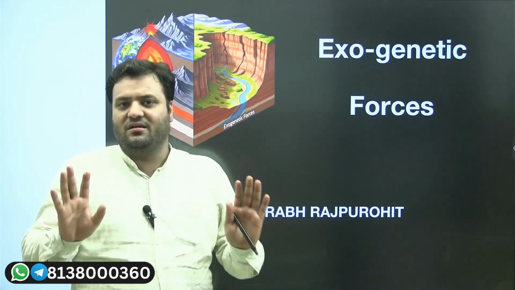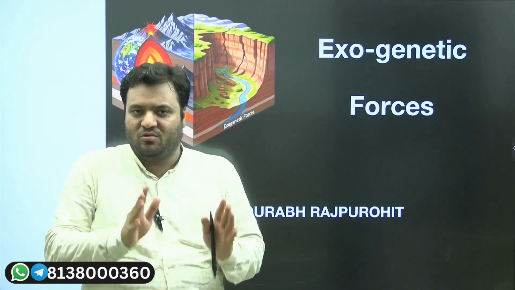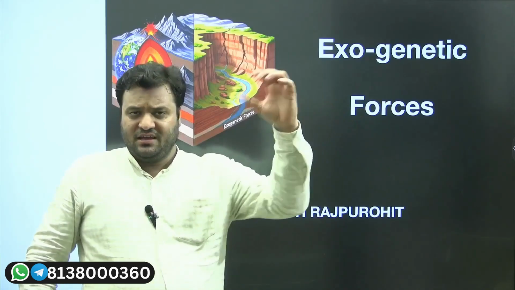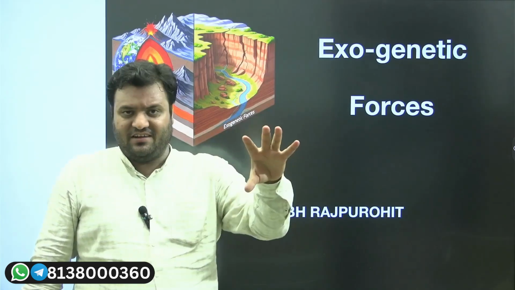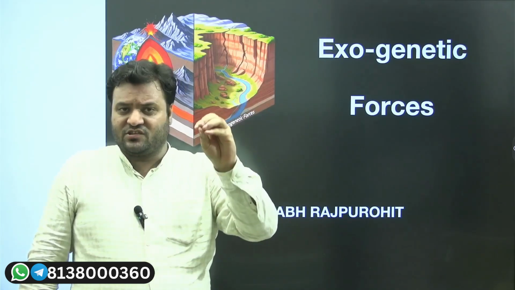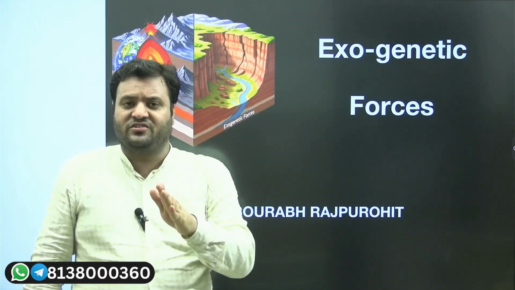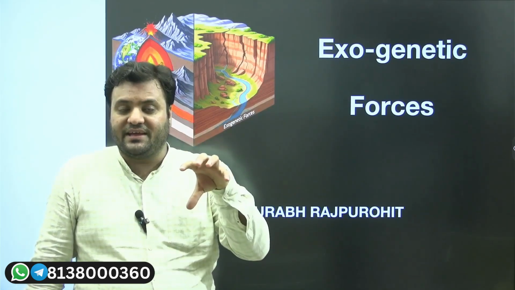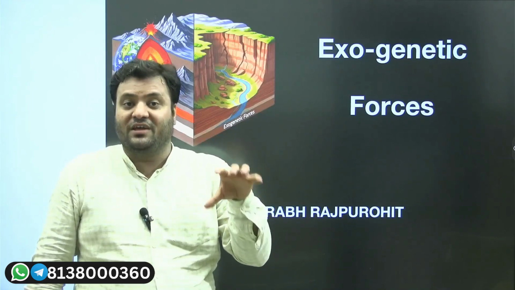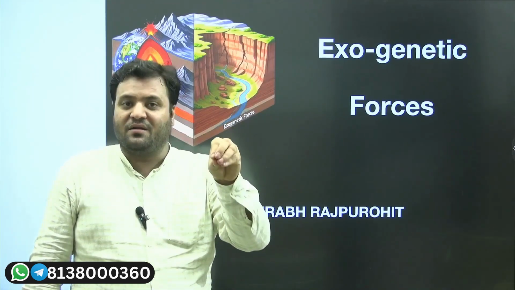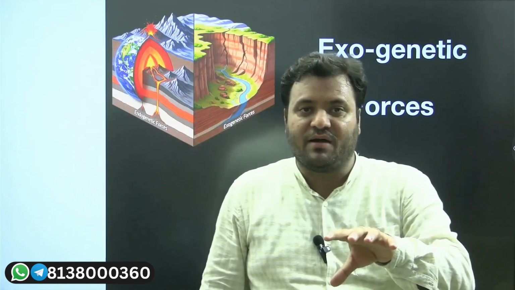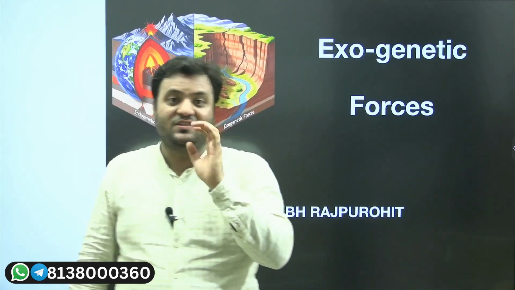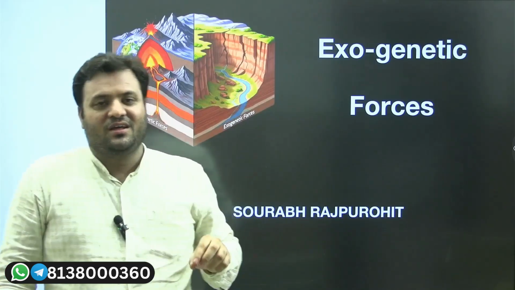We have already covered those aspects, and now I hope you can imagine that all of these three different sets of weathering: physical or mechanical weathering, chemical weathering, that is hydration, hydrolysis, oxidation, carbonation, and biological weathering, all of them are taking place with respect to their different variability at the surface of Earth. Because of that, the surface of Earth is modified, the same surface which is created by endogenic forces. The crust is destroyed, the crust is removed, the crust is worn down, the relief is worn down.